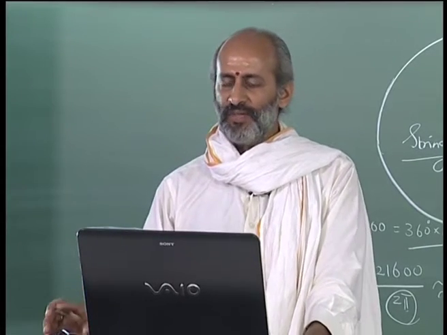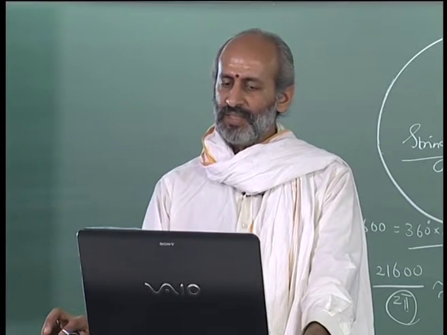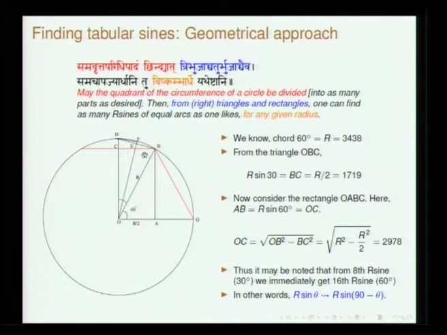Then if you look carefully, since this was stated to be the radius, consider the triangle OBC. This is the radius, and this angle is 30, and since the radius is known, BC is known, so sin 30 degrees is also known.